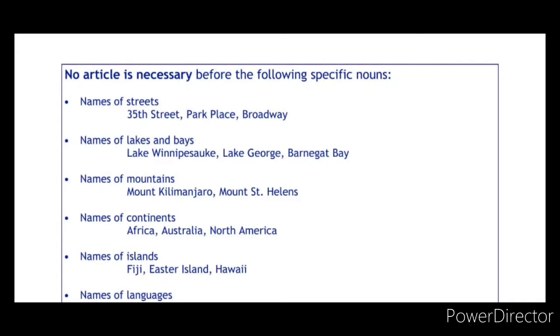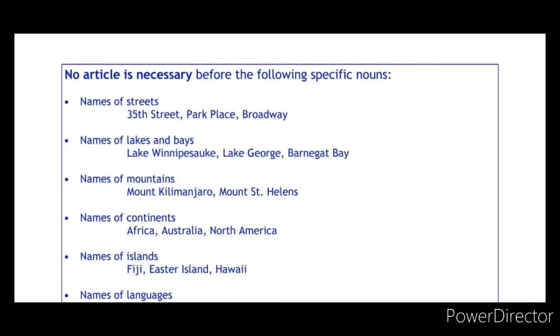So look at the image here. No article is necessary before the following specific nouns. See here, names of streets: 35th Street, Park Place, Broadway. For these street names we need not use any articles. Then names of lakes and bays, for example Winnipesaukee, Lake George and Barnegat Bay. For the names of lakes we need not use articles. Then names of mountains: Mount Kilimanjaro, Mount St. Helens. For the names of mountains we need not use articles.